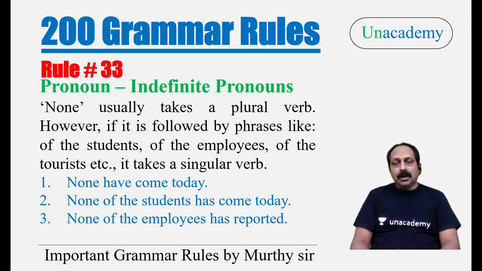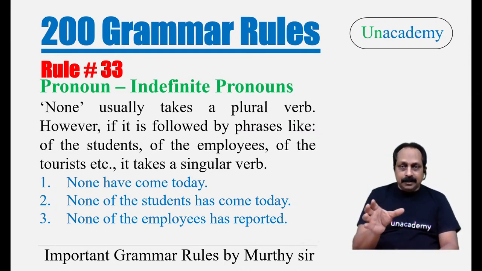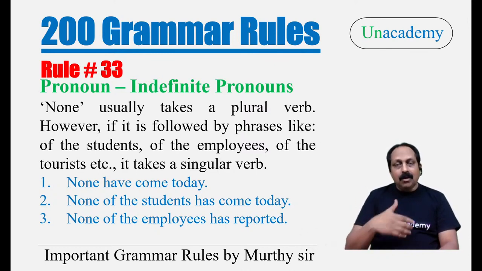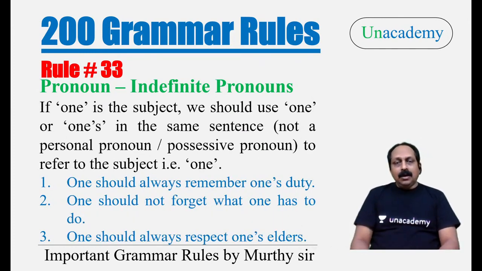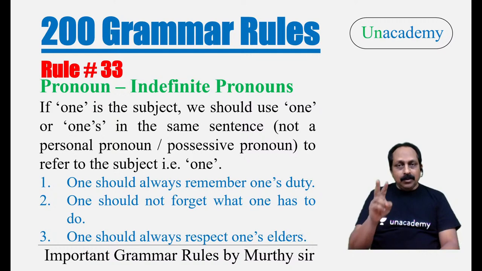Now, coming to the first one for today, rule number 33. Remember, exam point of view, what is important? None usually takes a plural verb, but that they don't touch. If it is followed by phrases, certain phrases of the employees, of the tourists, of the boys, of the girls, then it takes a singular verb. Now let us go to rule number 34 actually. No, still with 33, because I said indefinite pronouns, two are very important. One is none, the other one is one. I'm still with rule number 33.